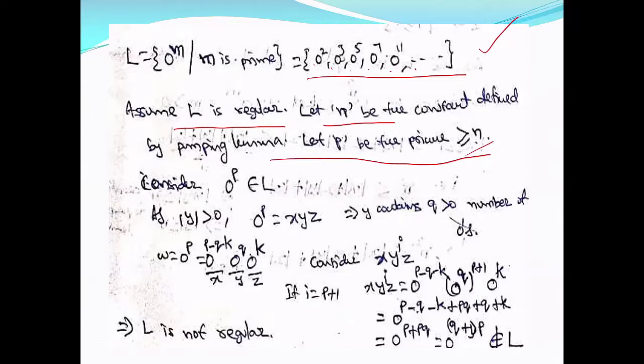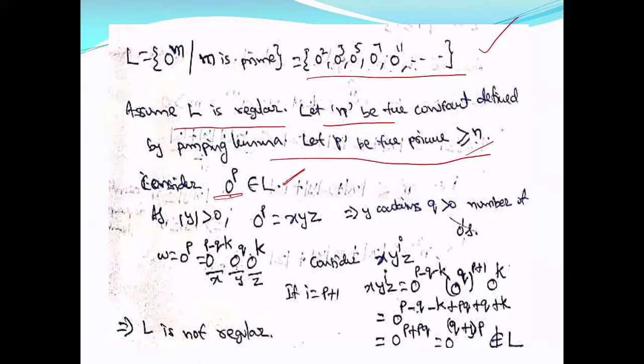Then I'll consider 0 power p, that is, p number of zeros, which belongs to L because p is prime. I am taking the prime which is greater than or equal to n. The choice of string is very important. So the string I am considering has length greater than or equal to n because p is the prime number, and that many zeros belongs to the language.